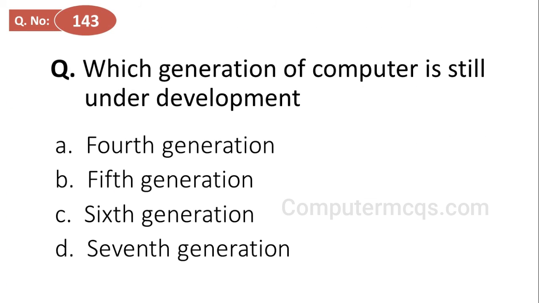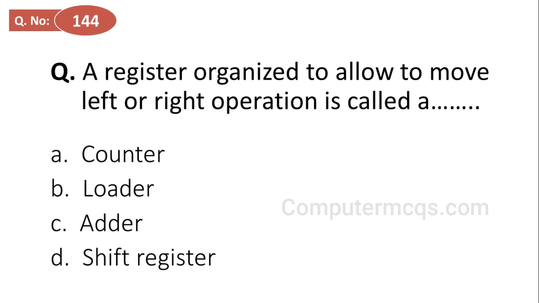Which generation of computer is still under development? Options are 4th generation, 5th generation, 6th generation and 7th generation, and the correct answer is option B, 5th generation. 5th generation computer is still under development. A register organized to allow to move left or right operation is called a, options are counter, loader, adder and shift register, and the correct answer is option D, shift register.